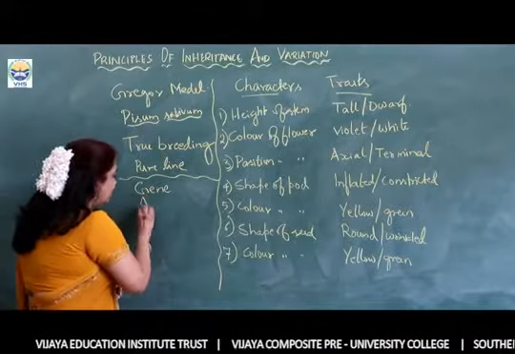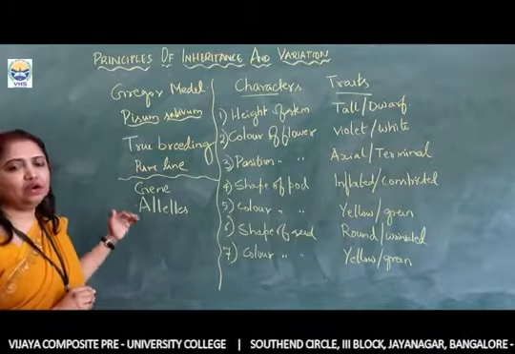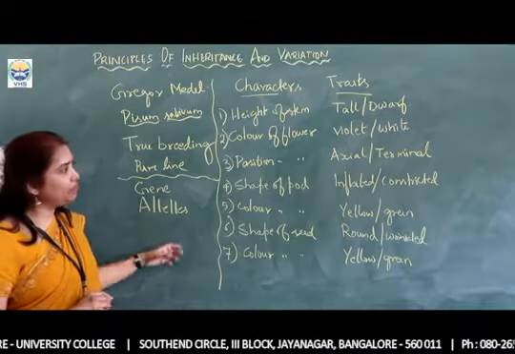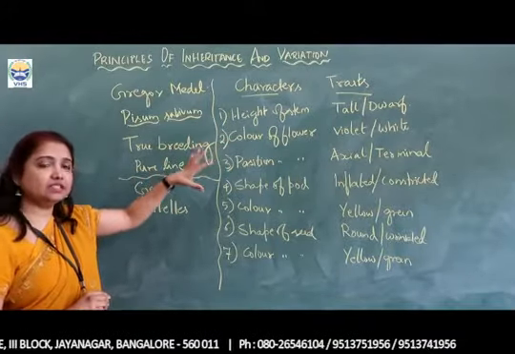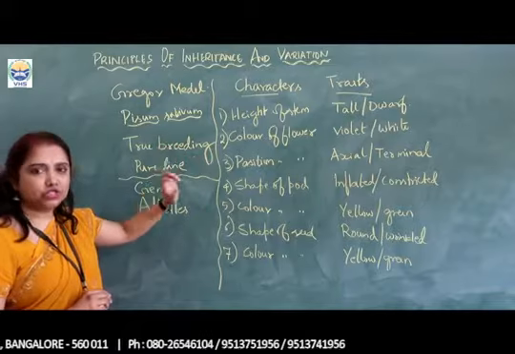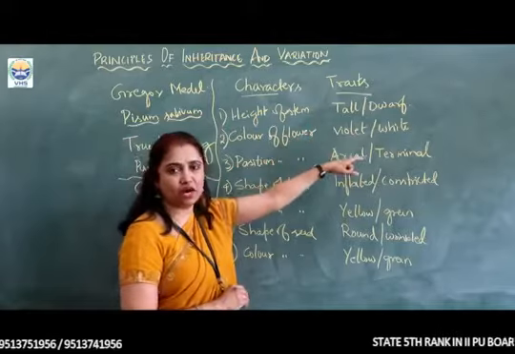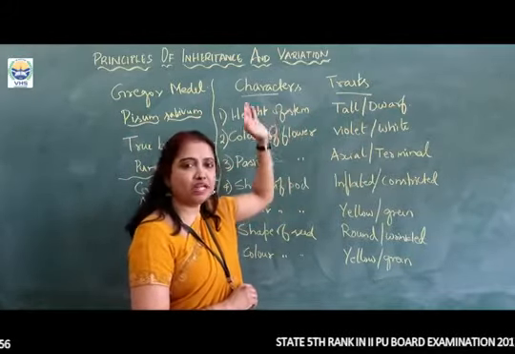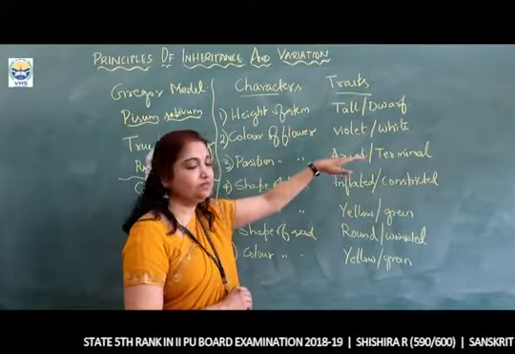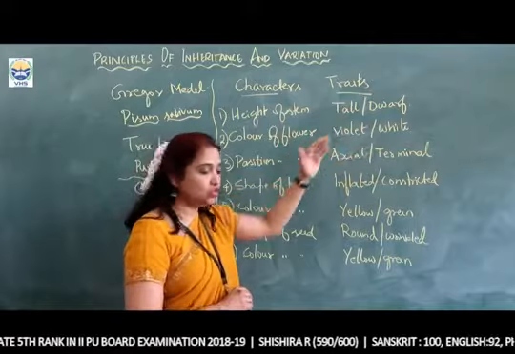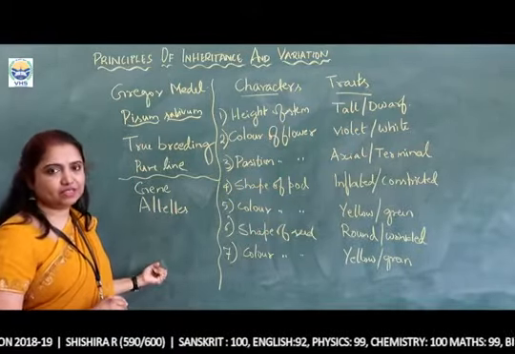Next, alleles. Now what are these alleles? Alternate forms of a gene are called alleles. For example, here we have the height of stem. Height of stem is a character, and this character is represented by a gene. Now this gene has 2 forms here. One is tall, the other one is dwarf. The gene is single for a particular character, and this gene will be expressed in alternate forms, that is the tall and the dwarf. So alleles represent the alternate forms of genes.